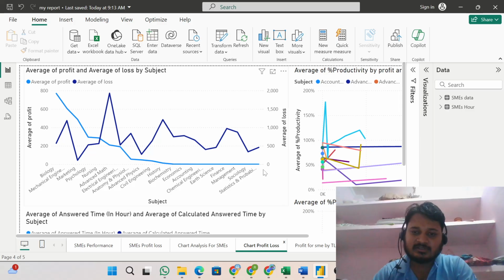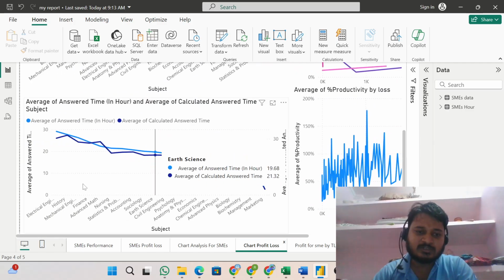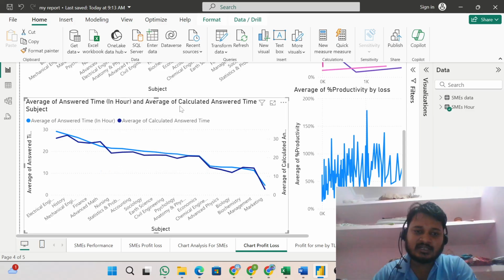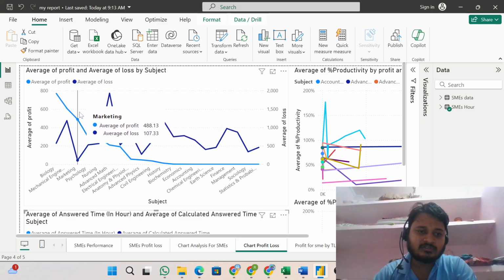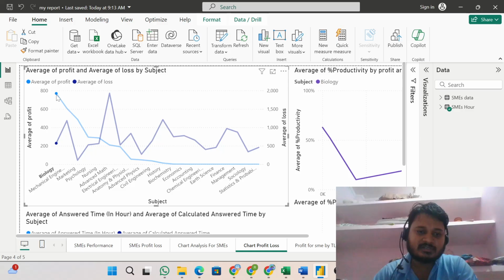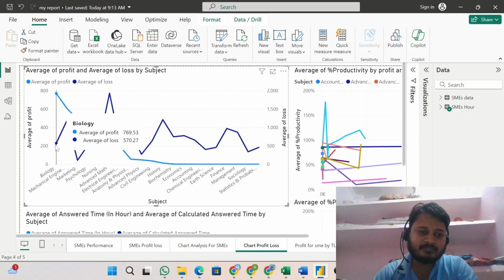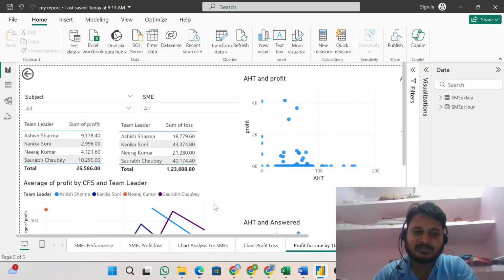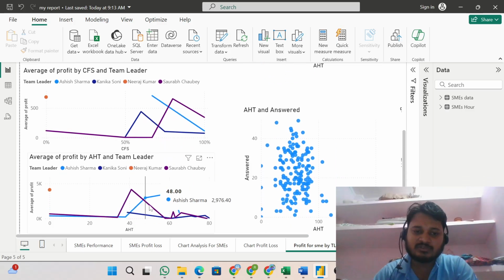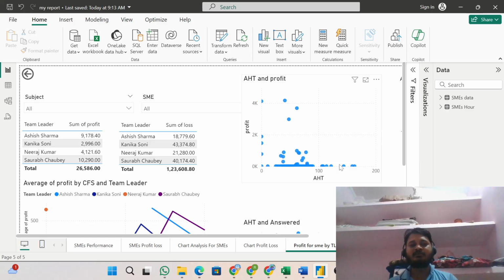Now we get to understand the average answer time in hours and the average calculated answer time by subject. These are the basic charts on the basis of subject, average profit and average loss. This is the chart for average profit. Biology was the greatest profit, and there is a chart for the average loss. Then there is the profit of the SMEs by TL, team leader, showing who was in profit and who was in loss. These are the charts that I presented for my organization.